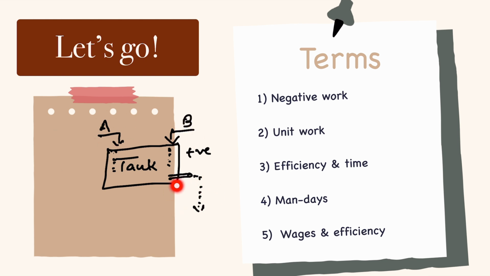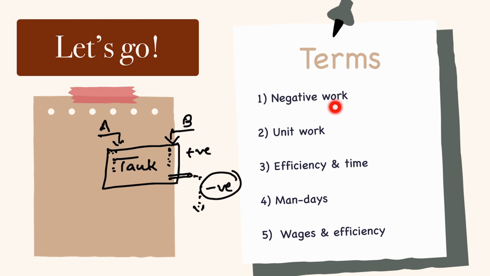No, it doesn't add up. A and B add up. These two works add up because they are filling the tank. This outlet pipe is not filling the tank. It is emptying the tank. So we say this work is a negative work. This is the concept of negative work. I hope you understood. Clear?